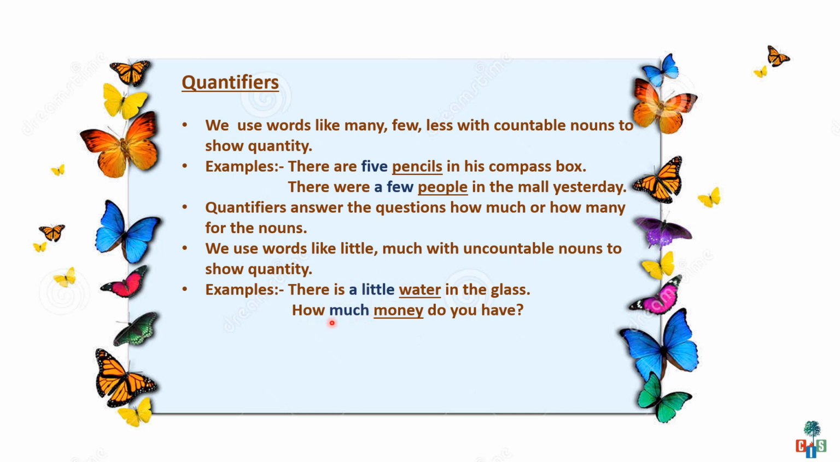See the second one. How much money do you have? What is the noun here, children? Money. Yes, money is an uncountable noun. And before this uncountable noun, I have used which quantifier? Much. And if you frame a question, yes, children, it is obviously a question itself. How much money do you have? So, you have to frame a question starting with how much for an uncountable noun and how many for countable nouns.